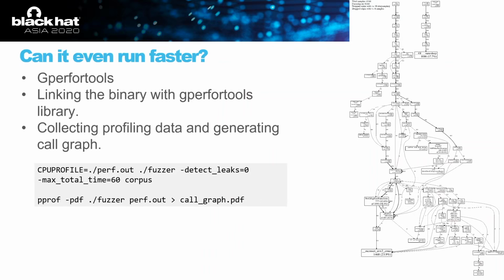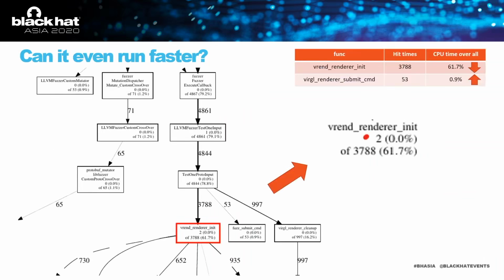We linked the binary with the GPerfTools library so it can collect performance data and generate a call graph. The first command here will run our fuzzer for 60 seconds and generate performance data called perf.out. The second command will generate a call graph based on the performance data. You can see the complicated call graph on the right. Then we look at the call graph closely.